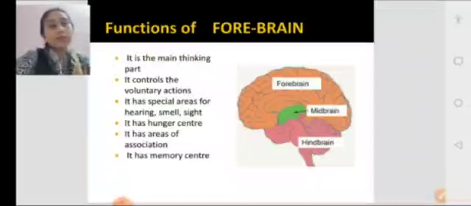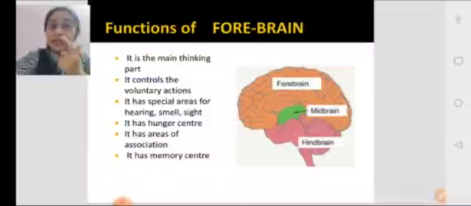Now this forebrain has some special areas also for hearing, for sight, for smell. There are different centers in the forebrain, specialized for hearing, specialized for smelling, specialized for sight. Some lobes are there. There is also a center called the hunger center that controls our hunger and thirst. And the most important region is the association area.